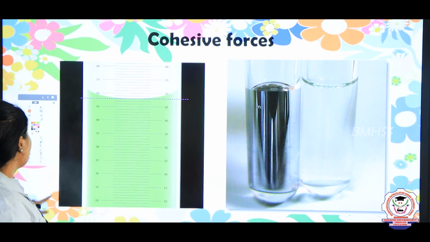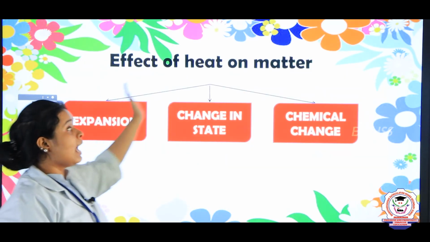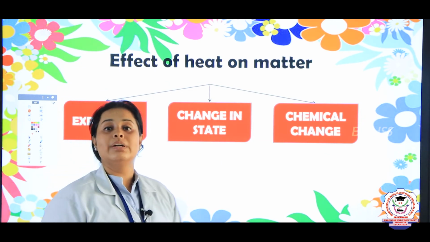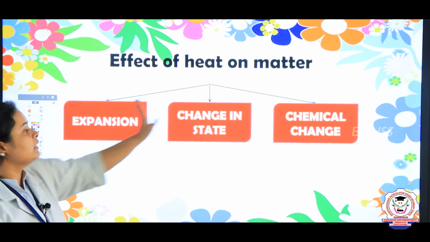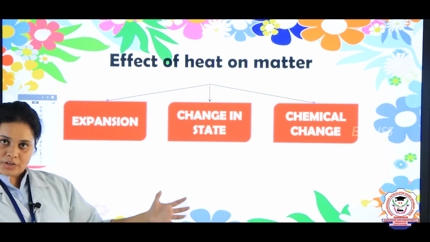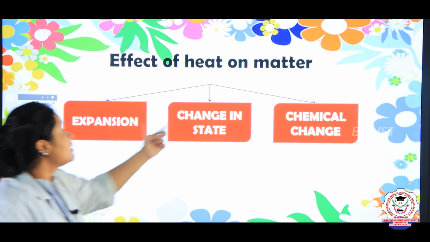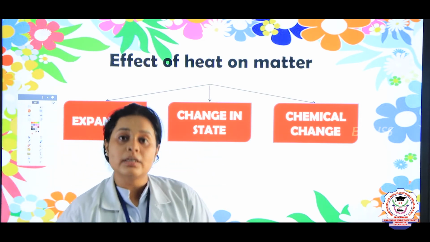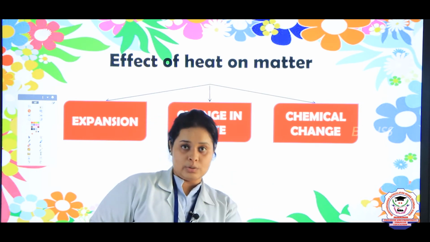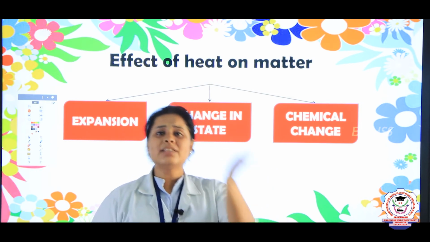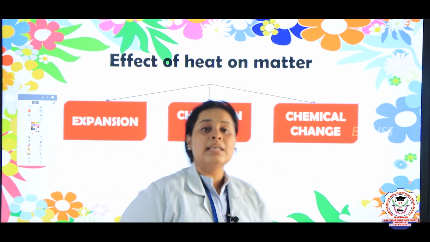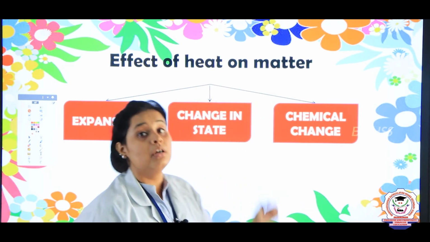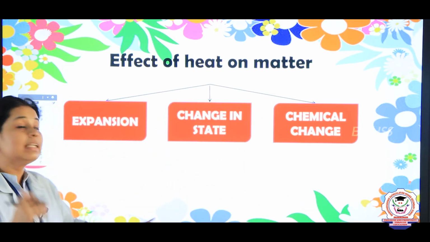Okay, children? So, after this, children, we are going to see about what happens when you are putting heat over a matter. That matter we will take here as solid. Now, three things will happen. One is expansion, that is the size will increase. Second, there will be a change in the state, that is from solid it can change into liquid, or liquid to gas, gas to liquid or liquid to solid. So, this way conversion can happen, and the last one is some kind of chemical change will occur. So, now let us see these three things in detail.